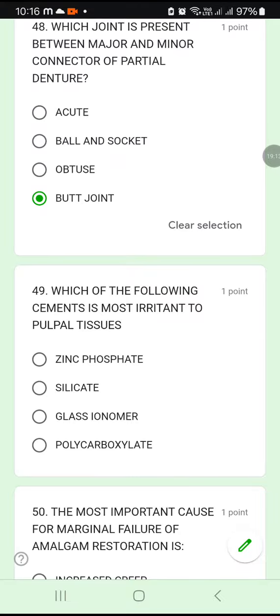49. Which of the following cements is most irritant to pulpal tissue? Zinc phosphate, silicate, glass ionomer, or polycarboxylate? The most irritant among the given options is silicate cement.